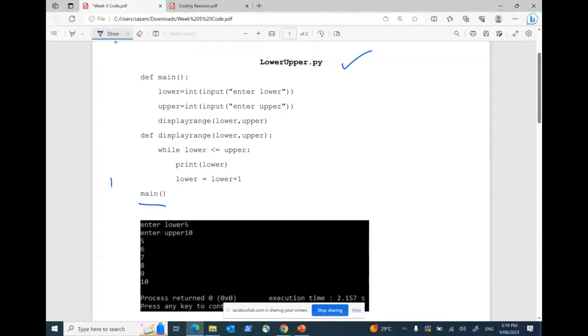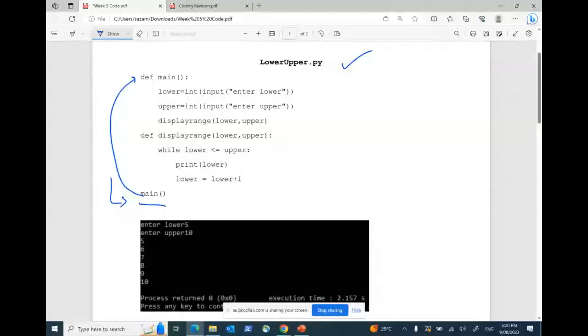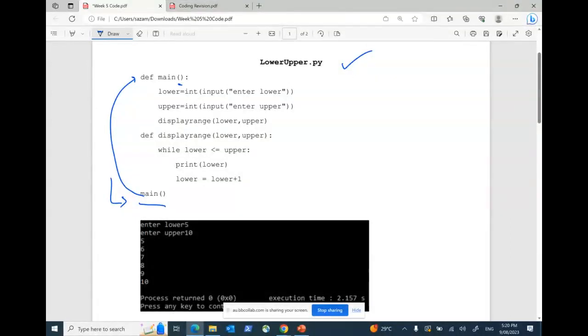In that way, the Python interpreter can understand this is my starting point. Suppose you have 5 functions, you don't know which function to start with, and that's why the main function tells us the starting point of my program. So once it calls the main function, it goes to the main, which is defined. As you can see in this function, there is no parameter, so it's free. We're just defining the function.